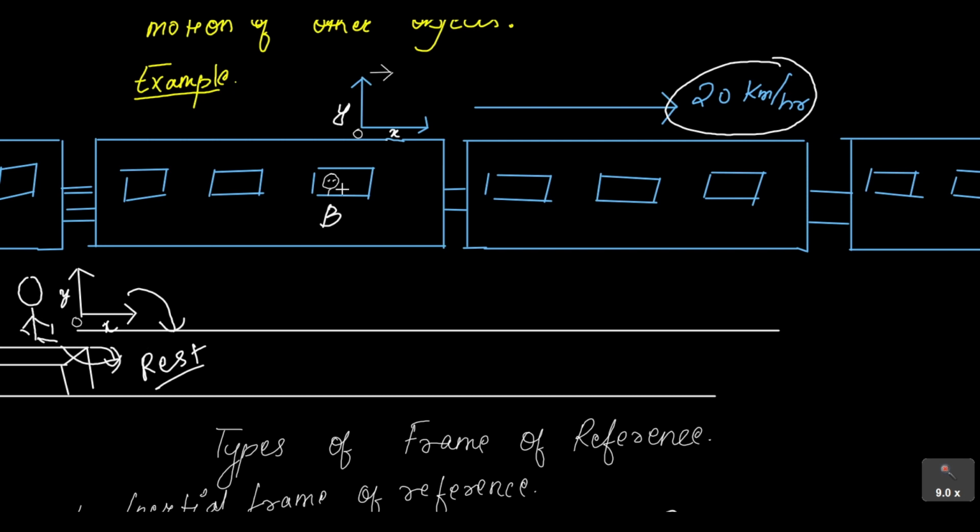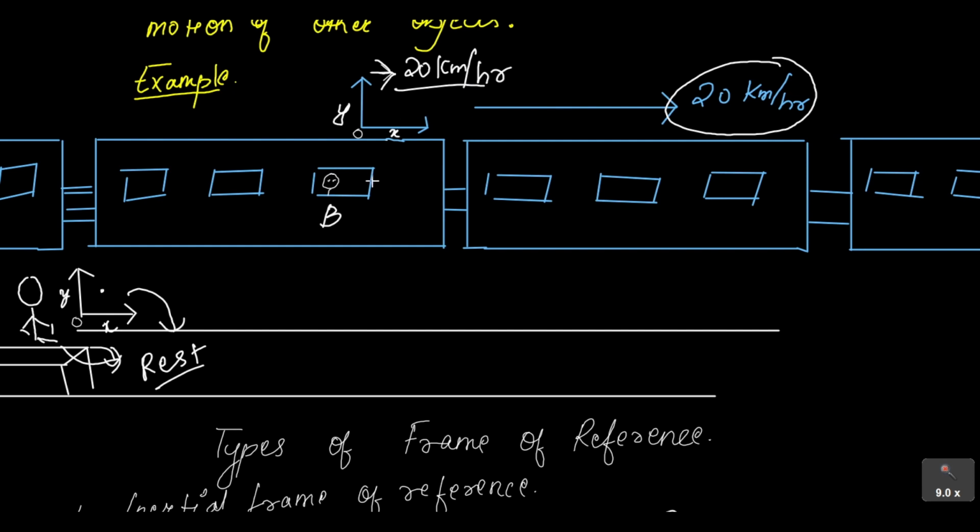But if person B makes any observation, he is inside the train, which is moving with 20 kilometer per hour velocity. Therefore, any coordinate system from which he makes an observation will also be moving with a velocity of 20 kilometer per hour. The point from where person A makes observations is a frame of reference which is at rest, but the point from where person B makes observations has a frame of reference that is also moving with him at 20 kilometer per hour.